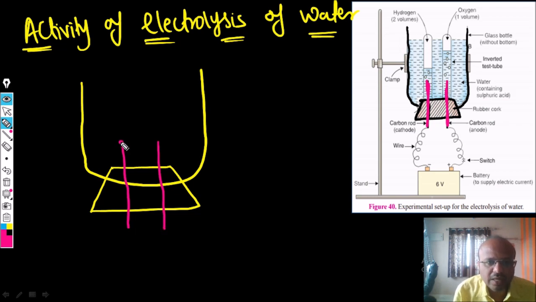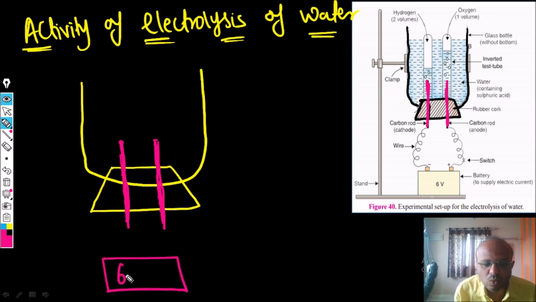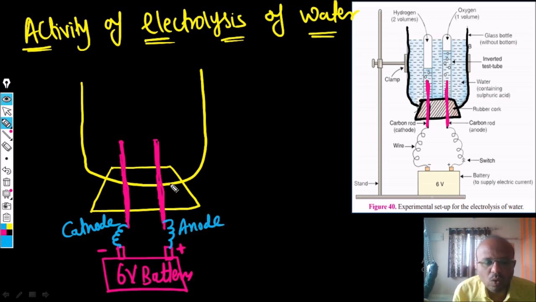So these carbon electrodes are connected to what? Battery. Here we have a 6-volt battery. This is the positive terminal and this is the negative terminal. One carbon electrode is connected to the positive terminal and the other carbon electrode is connected to the negative terminal. That is why this is called the cathode. Cathode means negative, and positive means what? Anode.